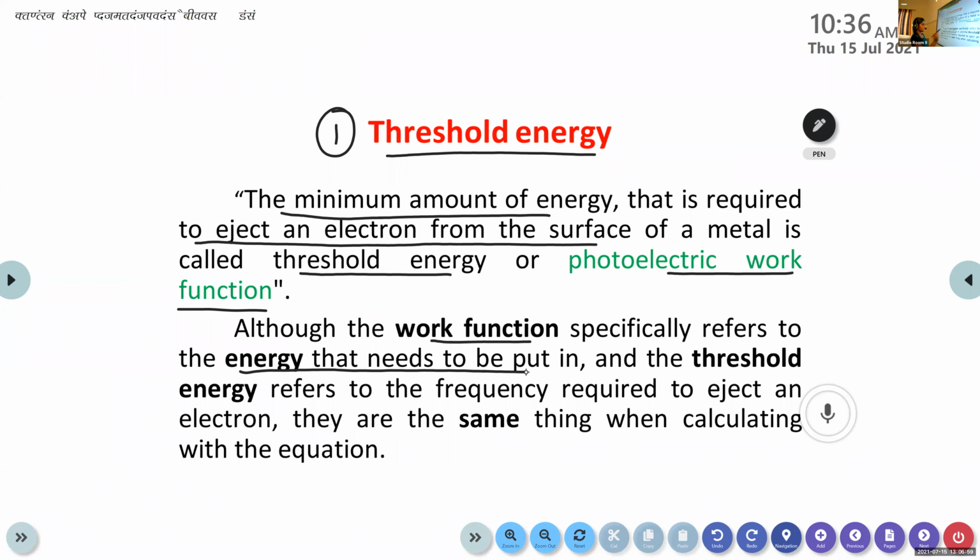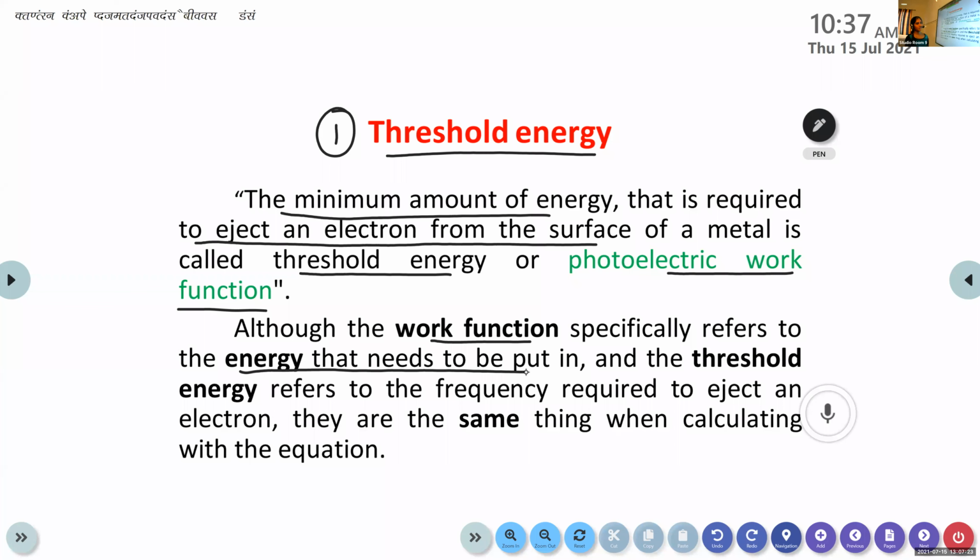So here, specifically, the work function refers to the energy that needs to be put in, and the threshold energy refers to the frequency required to eject an electron. Okay, so this is the first condition for the photoelectric effect to take place. Threshold energy.